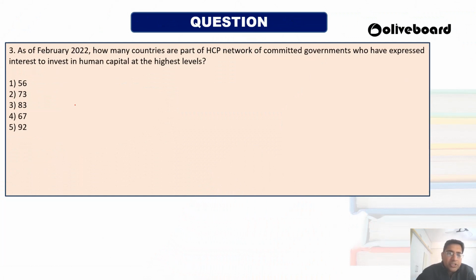Then comes the third question. Under the third question, as on February 2022, how many countries are part of human capital project network of committed government who have expressed interest to invest in human capital at the highest level? So as of February 2022, how many countries are there who are part of the human capital project? So the answer of this question is 83.